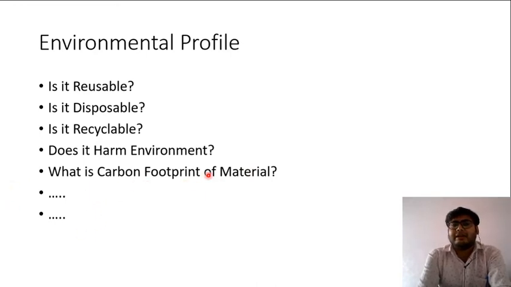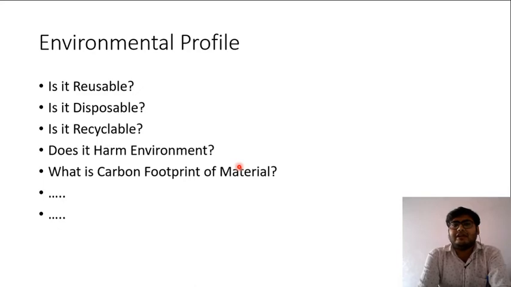What do we mean by carbon footprint? Carbon footprint is basically how much carbon dioxide or how much carbon is generated during manufacturing of a material. If we talk about steel, then first of all we need to get iron from iron ore. So this manufacturing of iron will be done in a furnace, and the furnace will run on coal or electricity, and they will generate some carbon dioxide.